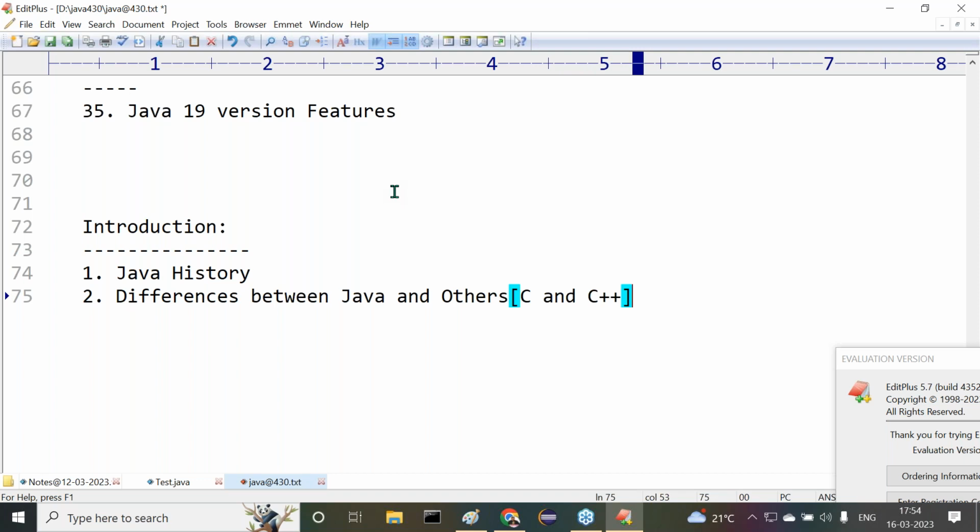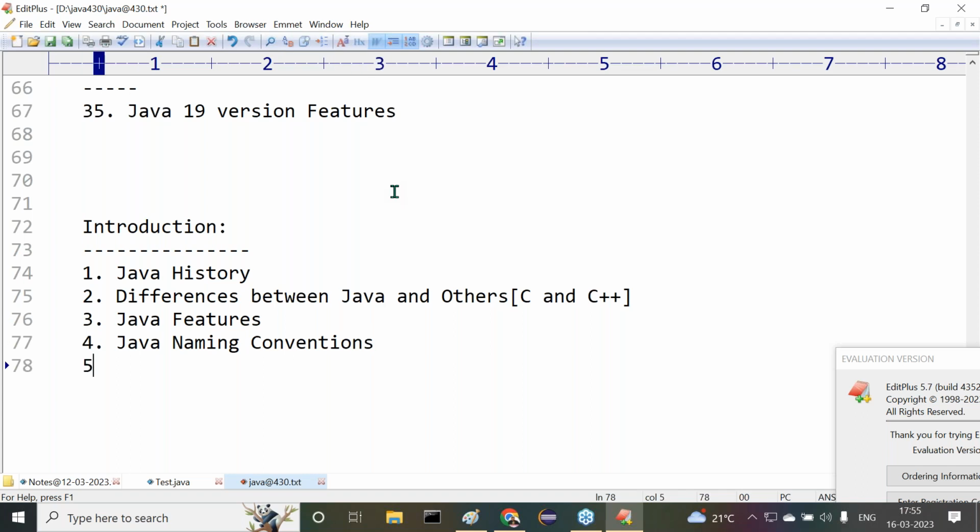Then after that, third one is Java features. The fourth one is Java naming conventions. And fifth one is Java programming format. They are the topics which are available in the introduction.